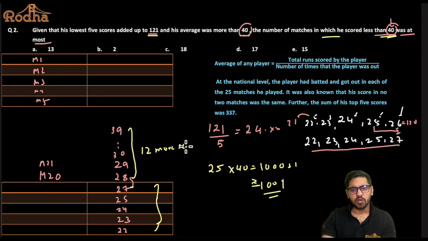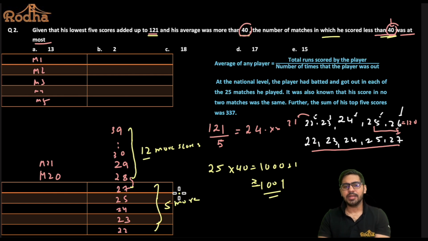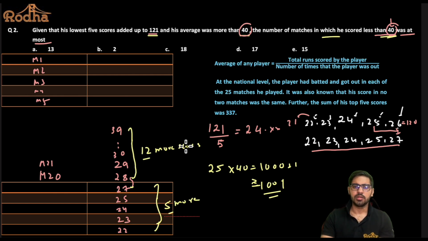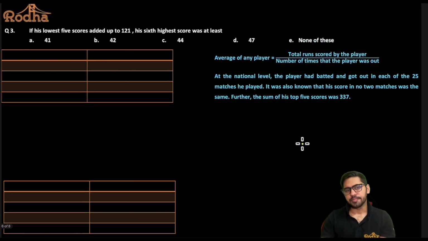So 12 scores are these, and these bottom 5 are also less than 40, right? So in total, in 17 matches, I can say he can make a run of less than 40. So the answer should be definitely option number D, that is 17 here, right? So I hope you guys could follow. You have to understand that you have to work around the average here. This is something that you need to understand, and you need to retain this as a learning from this particular set here. All right, let's try question number 3.